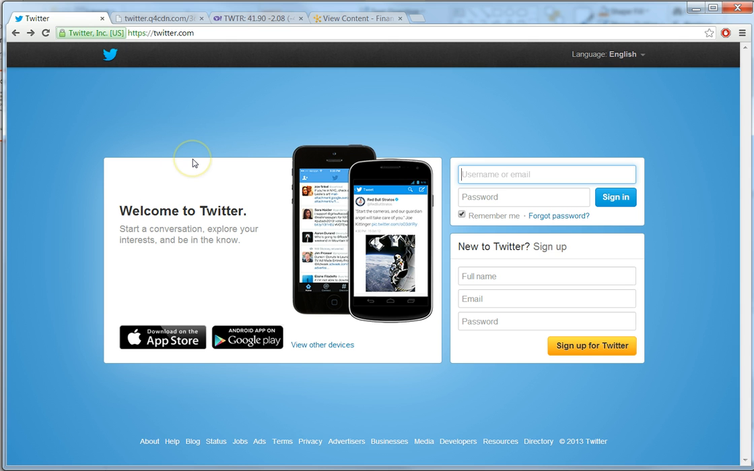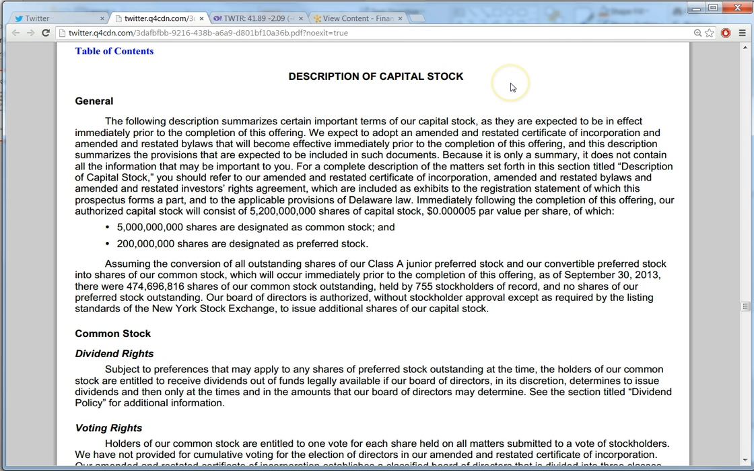So I've already gotten to the Twitter website and just want to talk about a few things, and then we'll demonstrate how Twitter is accounting for this recent IPO. One of the documents that any company that is going public has to file is something called an S1, which is an SEC disclosure statement. And one of the parts of the form is to describe the capital stock.